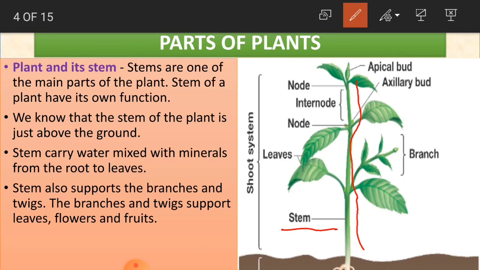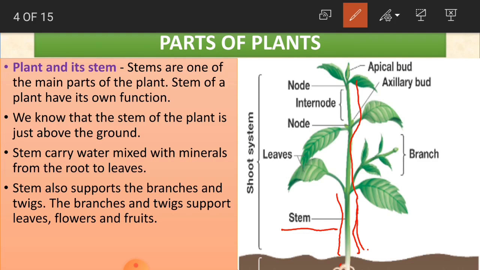We know that the stem of the plant is just above the ground. Have you seen here, children? This stem is above the ground, whereas roots are below the ground, which we cannot see. But the stem we can see. We can see the plant growing with the support of this stem. It is above the ground.